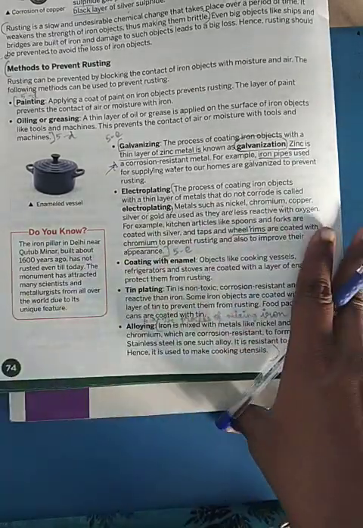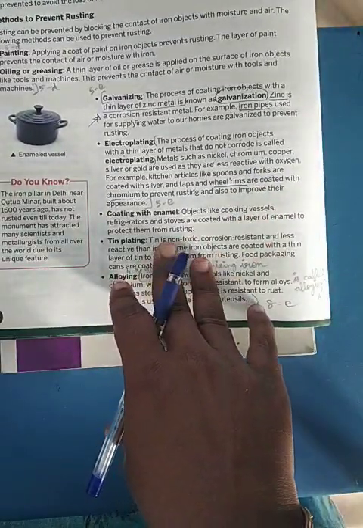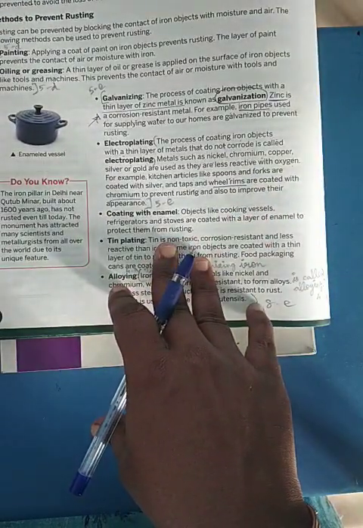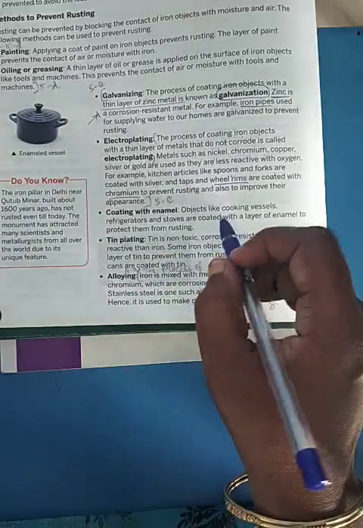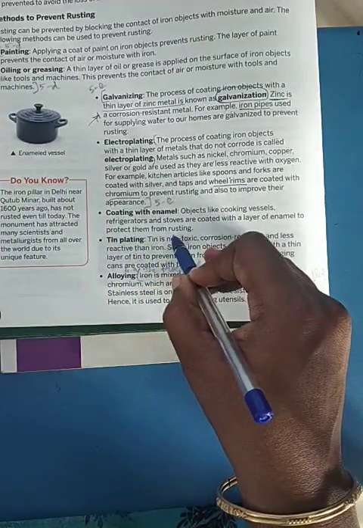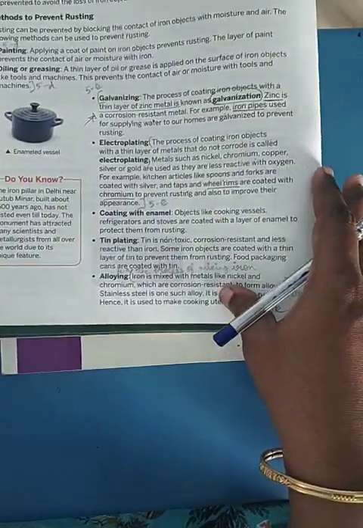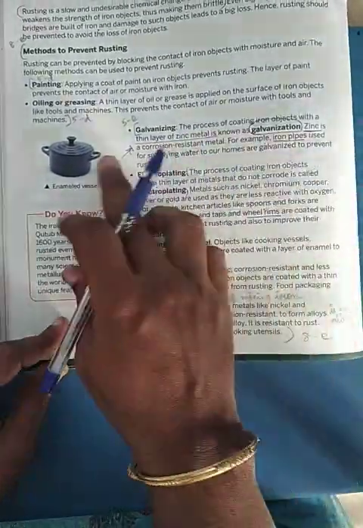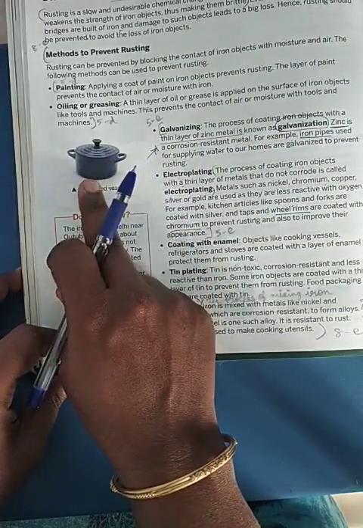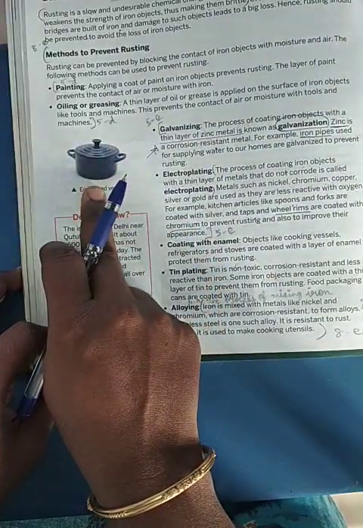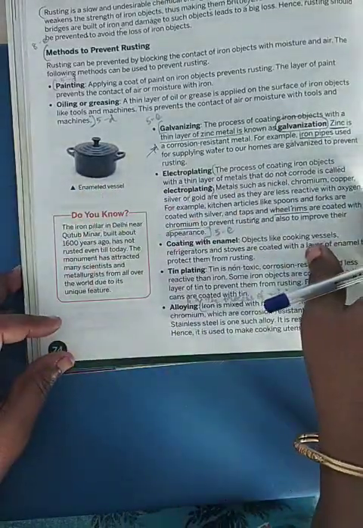Now coming to enamel. Enamel is a substance which will protect from rusting, which will protect the substance from rusting. We are going to put this enamel on all the steel vessels, iron vessels or the steel vessels.